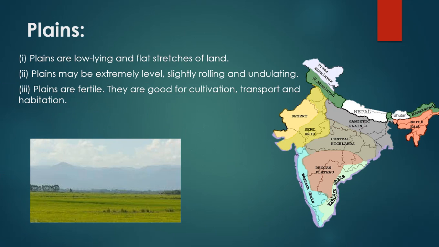Then plains. Plains are low-lying and flat stretches of land. Plains may be extremely level, slightly rolling or undulating. Plains are fertile. They are good for cultivation, transport and habitation. So you can see the Gangetic plain there in the image.